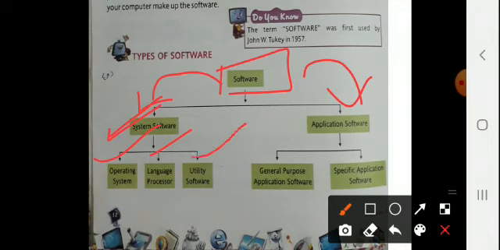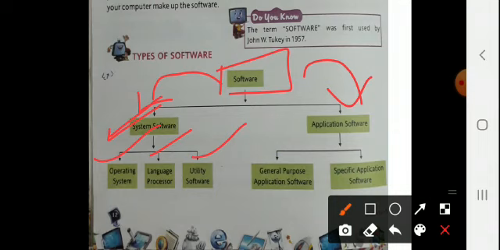And then thirdly, utility software. It is a program designed to perform maintenance or housekeeping on a computer system in order to ensure its smooth functioning. For example, if we take the example of our car, a motor vehicle, after a particular time period we have to provide the services so that it may work smoothly, it may work correctly.